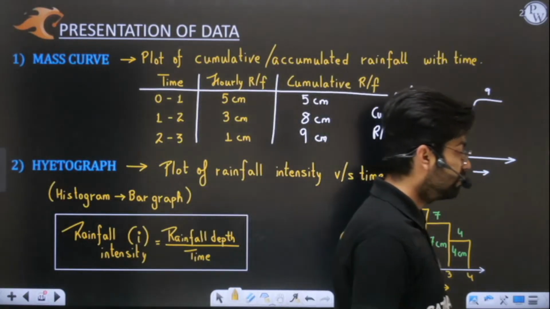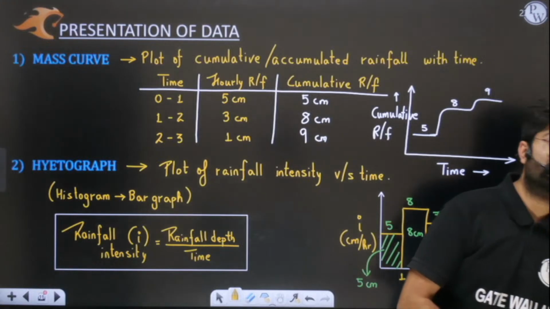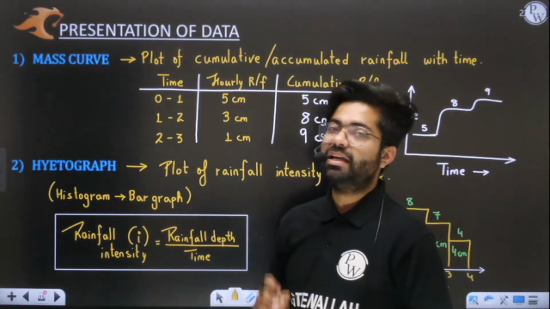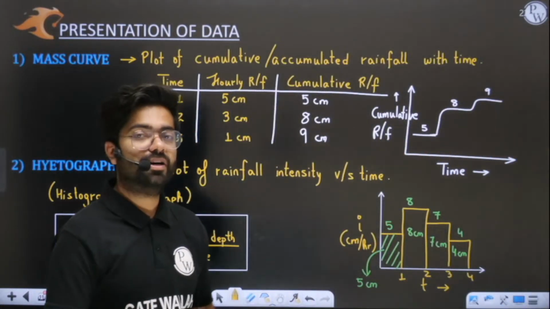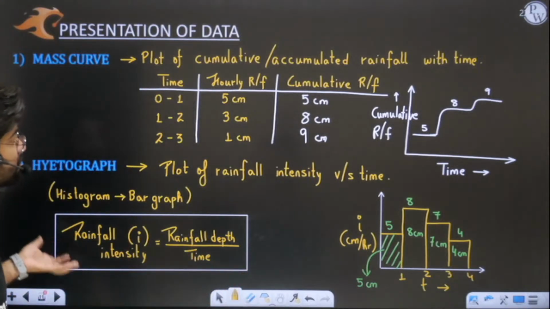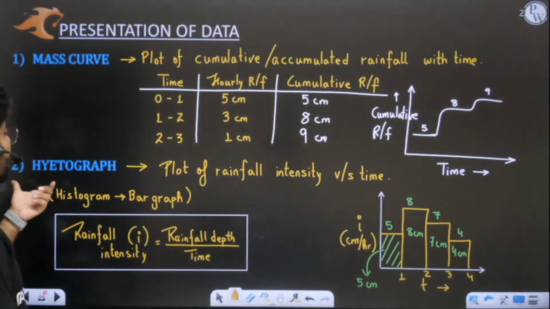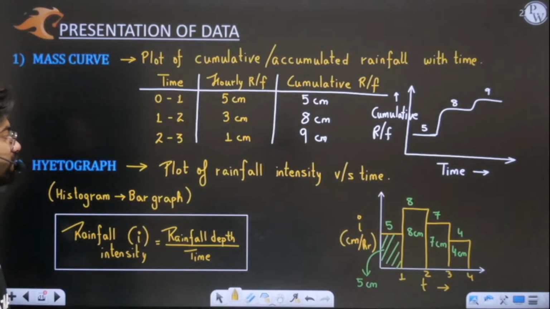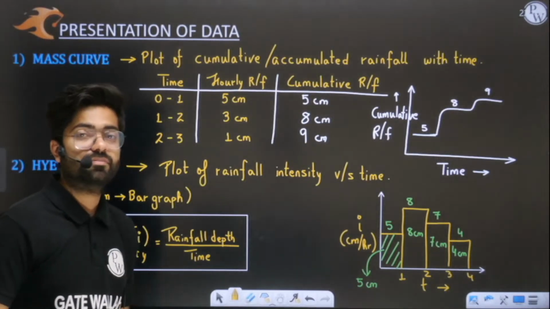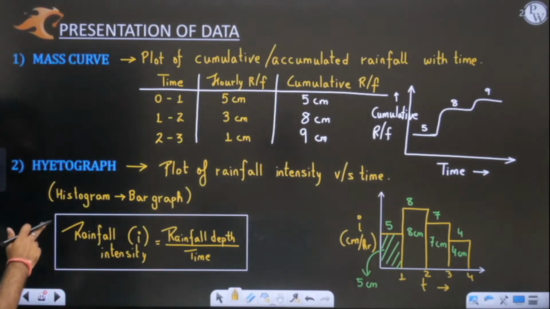Yes, Vishal, very good. The weighing bucket is there, and the next one is the natural siphon. Both the weighing bucket and natural siphon give you a mass curve. The weighing bucket also measures snowfall. Then the hyetograph is there. The hyetograph shows rainfall intensity versus time. This hyetograph is plotted by the tipping bucket.